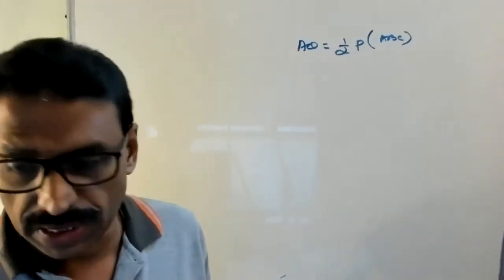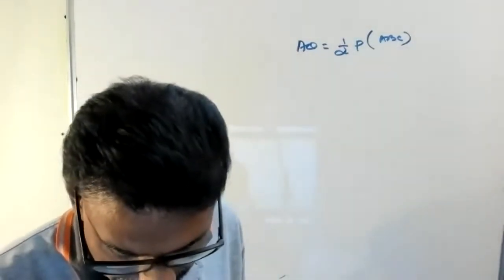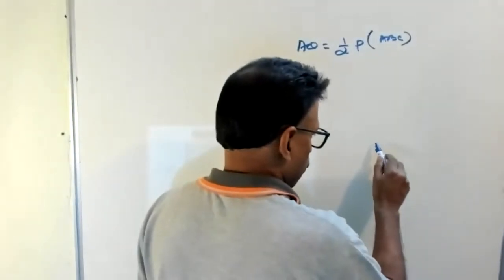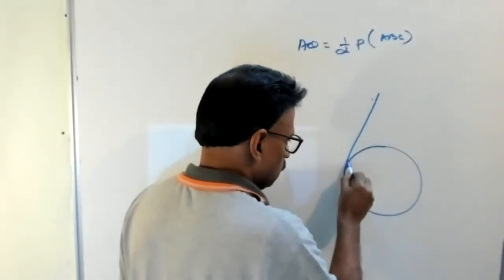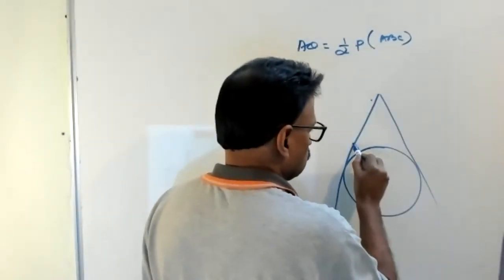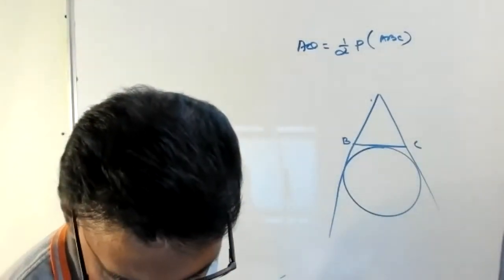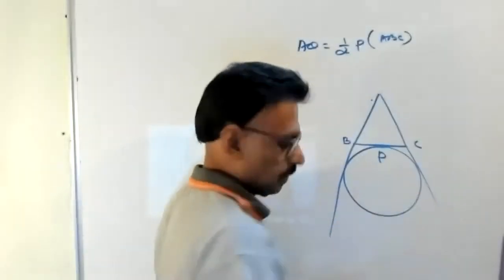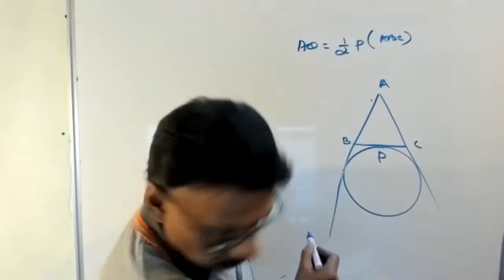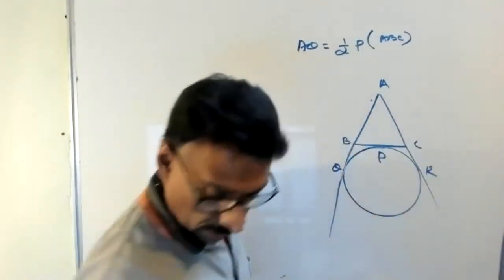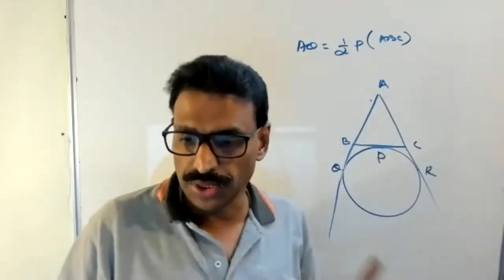Don't start, look here. A circle is touching the side BC of triangle ABC at P. This is P. And AB and AC produced, touching at Q and R. Q here, R. Prove that AQ is equal to half the perimeter of triangle ABC.